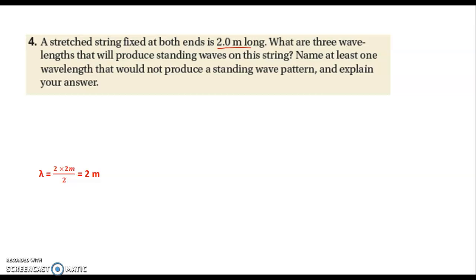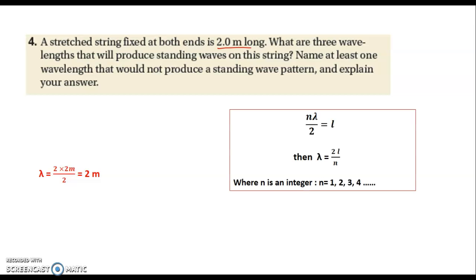A stretched string fixed at both ends is 2 meters long. What are three wavelengths that will produce standing waves on this string? Name at least one wavelength that would not produce a standing wave pattern and explain your answer. n lambda over 2 is L. This is the condition. So lambda is 2L over n, where n is a positive integer, a natural number. n may be 1, 2, 3, 4, and so on.